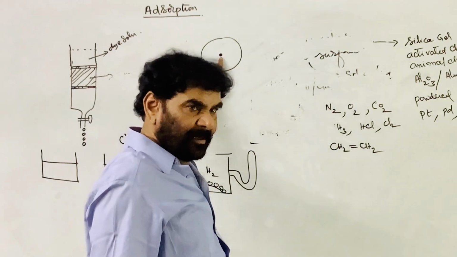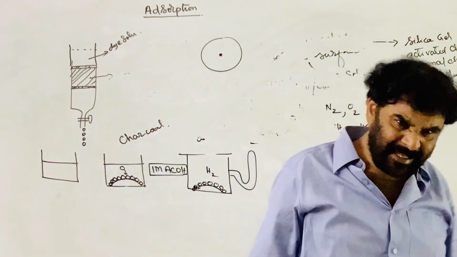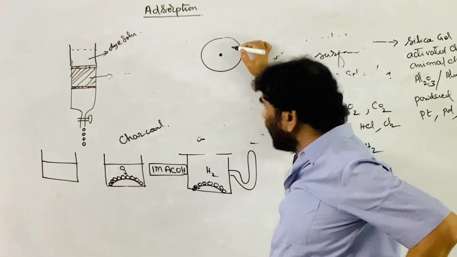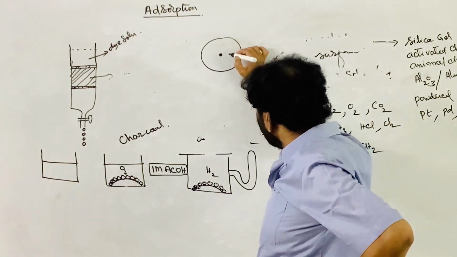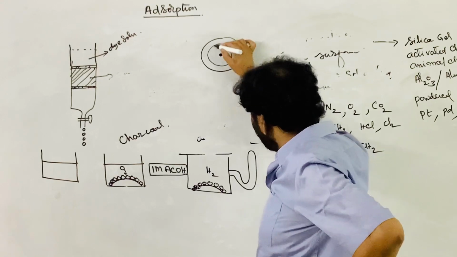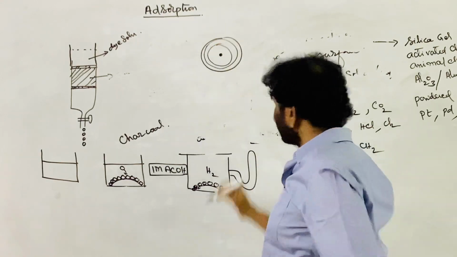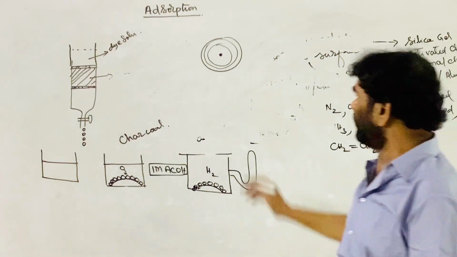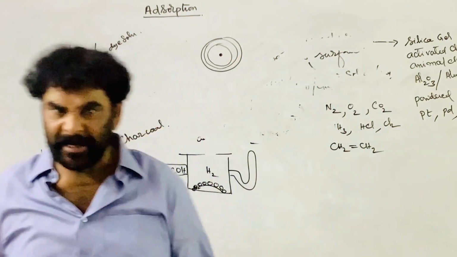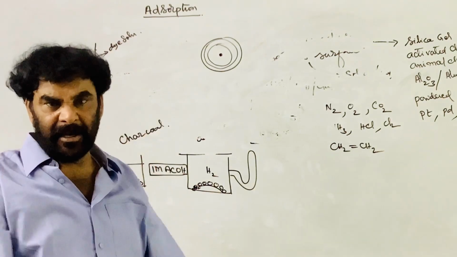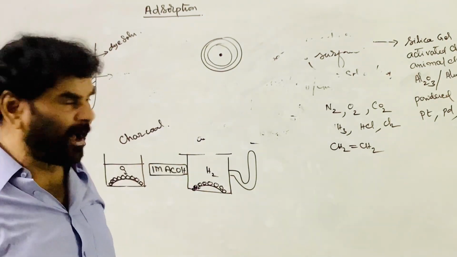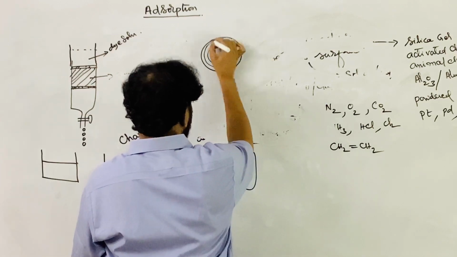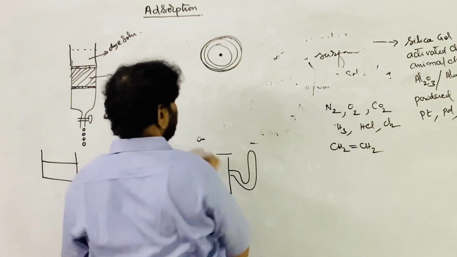And there is a nucleus. The nucleus is attracting the electrons. You know that around the nucleus there are some orbits. The electrons are filled in the orbits, and they are attracted by the nucleus. Because of the attractions between the nucleus and the electrons, they remain in fixed positions in the atom. That is this one. So this is the boundary of the atom or molecule.